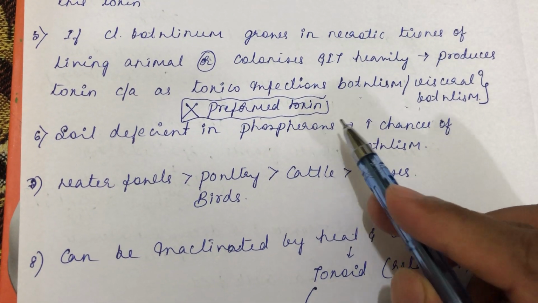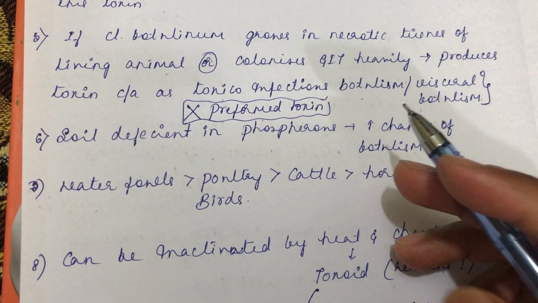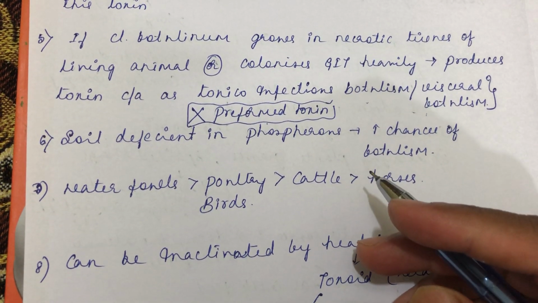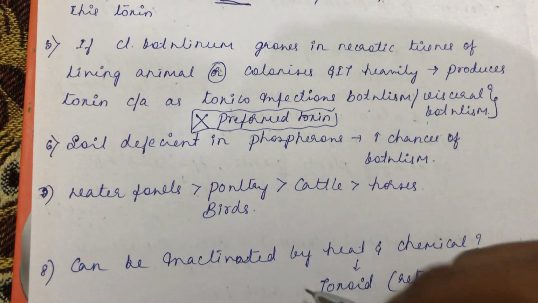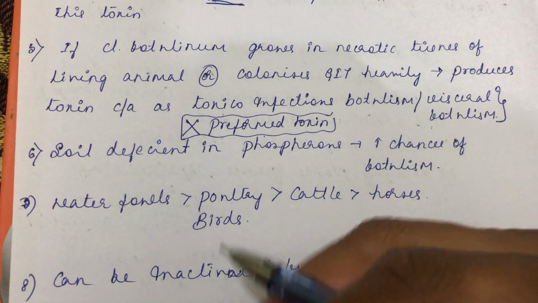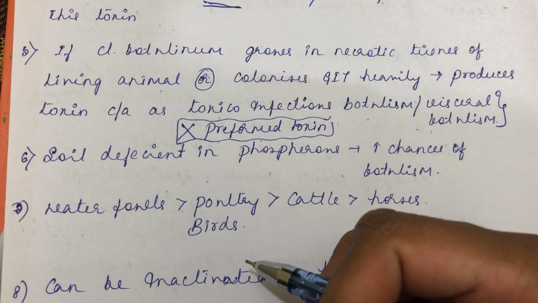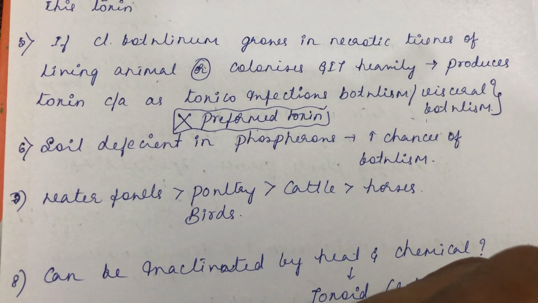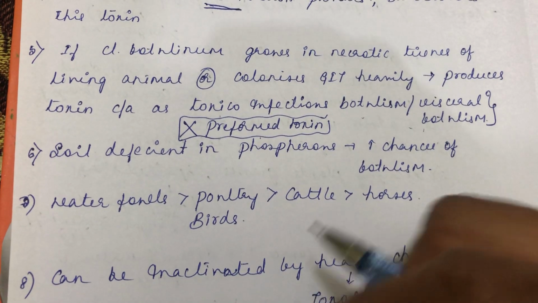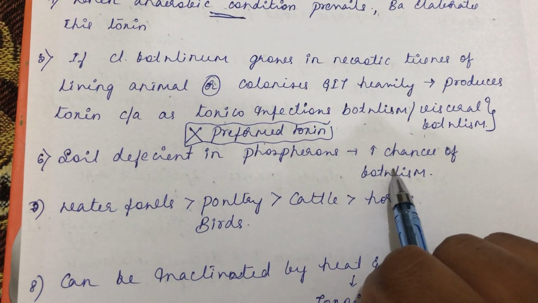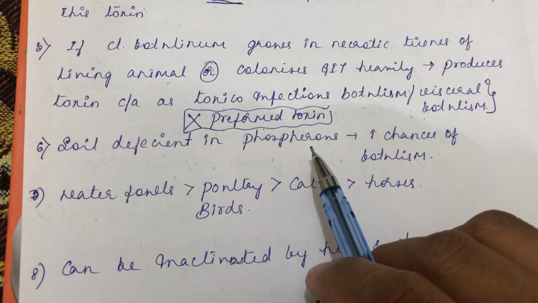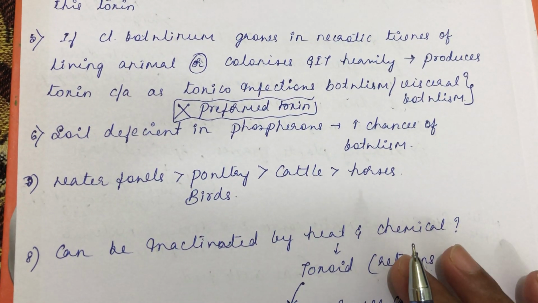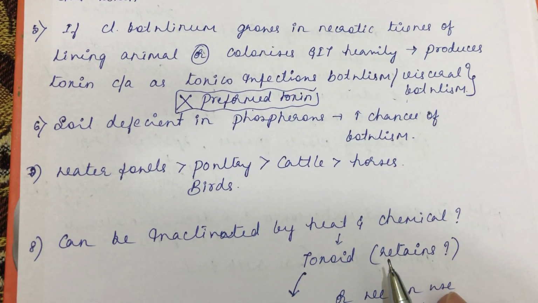So more chances that there will be a creation of a vice. So what is that vice? It frequently licks the bone, the dead animal's bone. While chewing the dead animal bone, there are more chances of eating the dead flesh also. While eating dead flesh accidentally, it might lead to botulism. Animals suffering from pica, hypophosphatemia, or soils which are deficient in phosphorus in that area, have more chances of botulism.